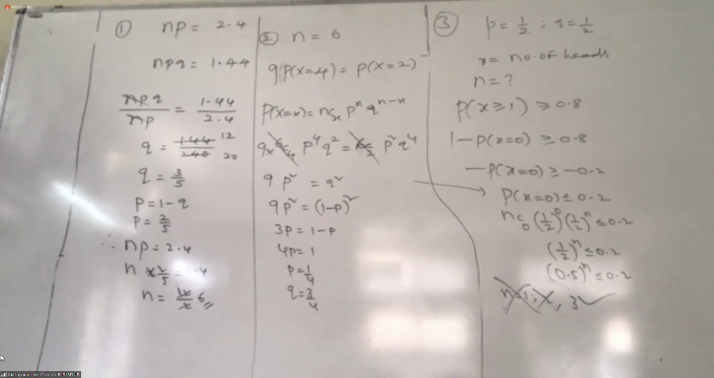P of X is more than half of the 4 games. More than half means greater than 2. So X equal to 3 and X equal to 4.